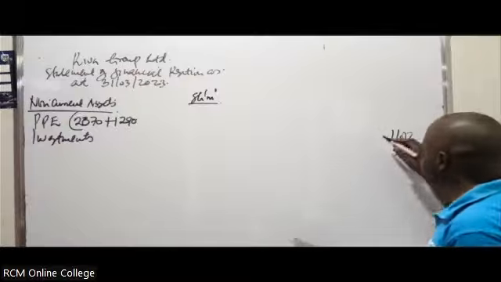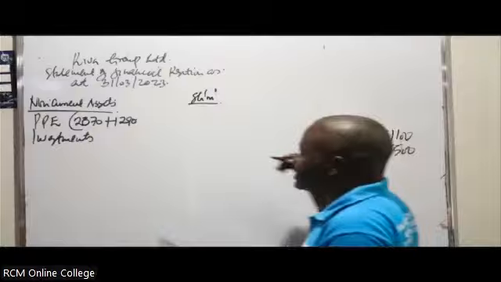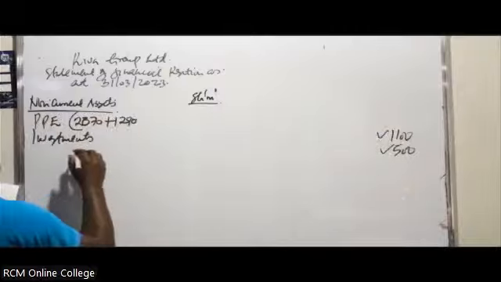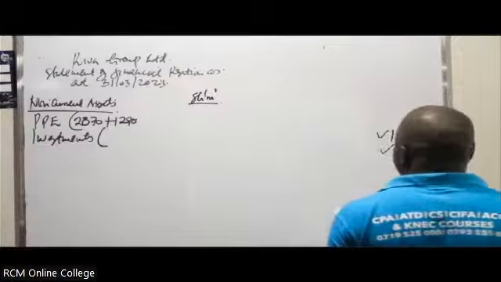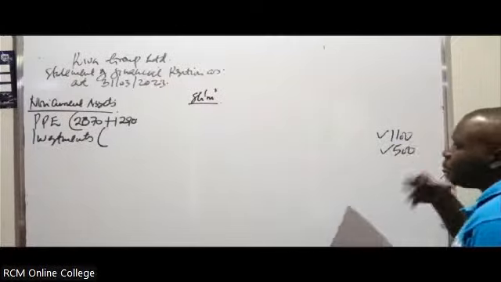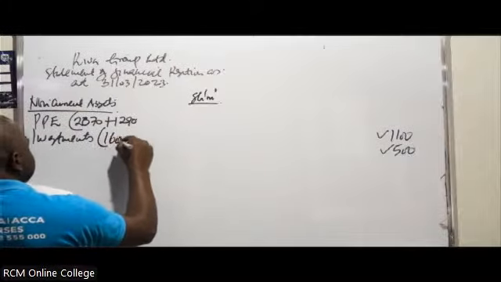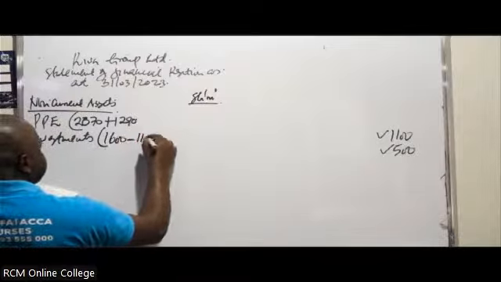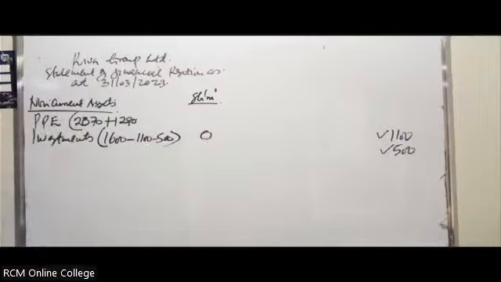These are the investments they had done by paying those other companies. Therefore, what normally happens is an exchange of money from one member of the group to the other. You normally eliminate them. It will be 1600 minus 1100 minus 500. It remains to be 0.